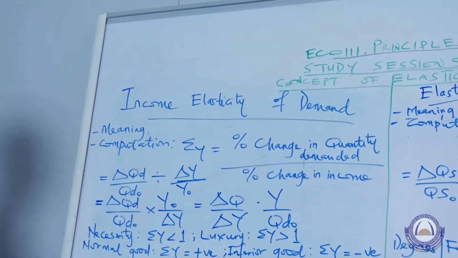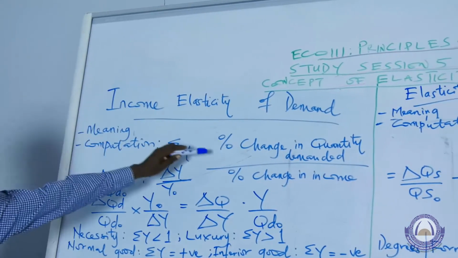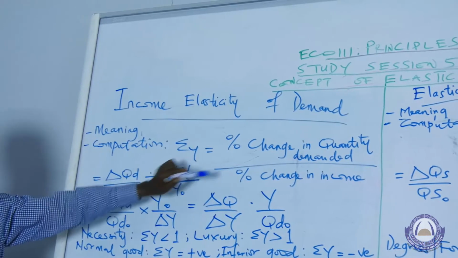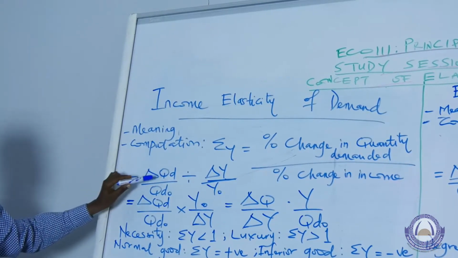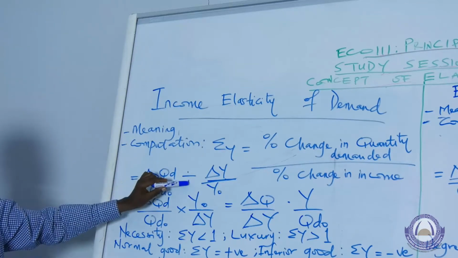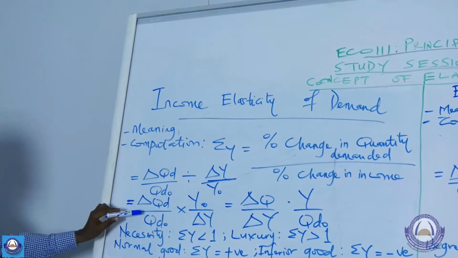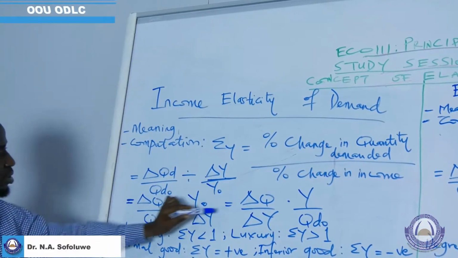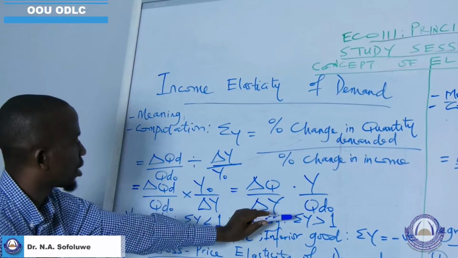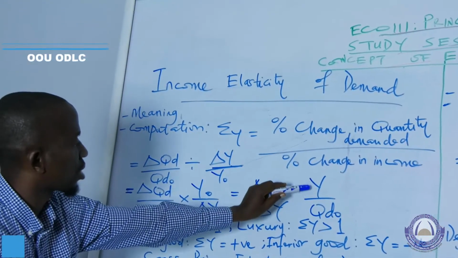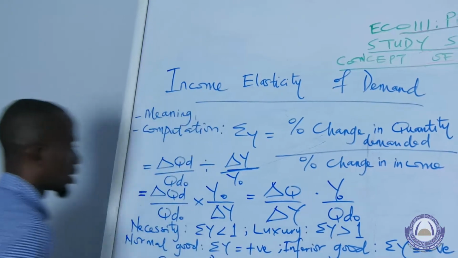So from that meaning, how do we compute income elasticity of demand? It is given as change in quantity demanded over change in income of the consumer. Then this could be written as change in quantity demanded over initial quantity demanded divided by change in income over initial income. That could finally be written as change in quantity demanded over change in income, multiplied by initial income over initial quantity demanded.